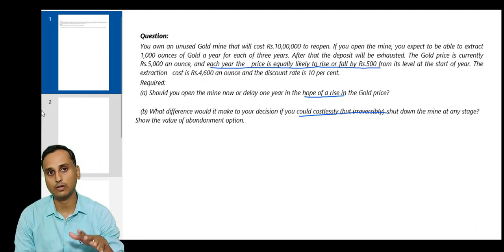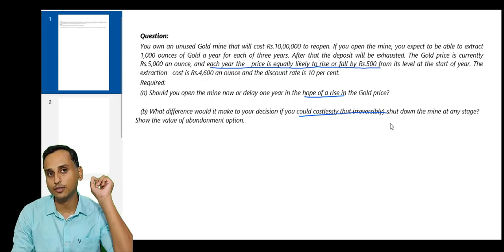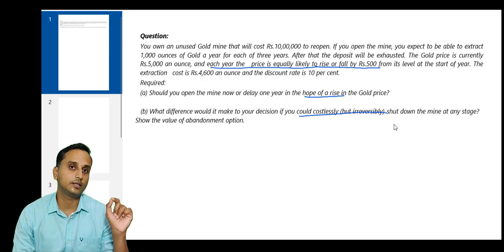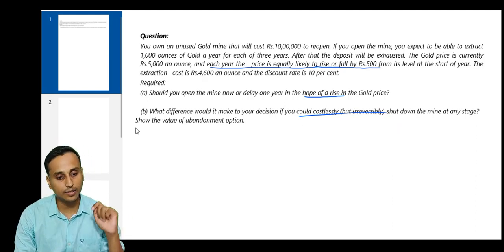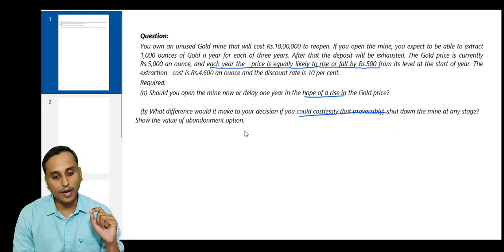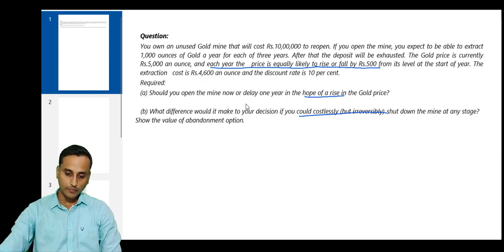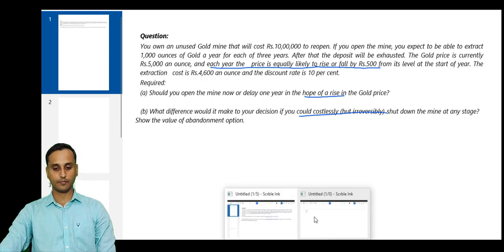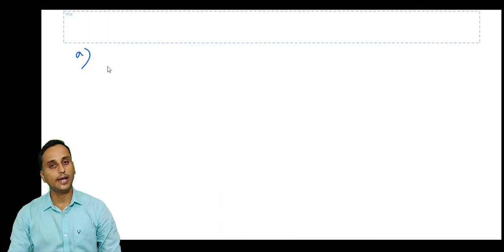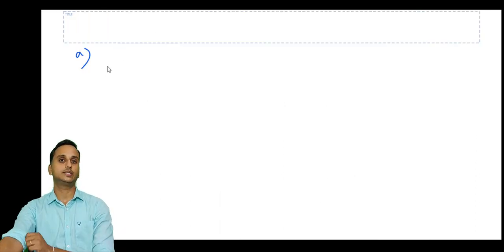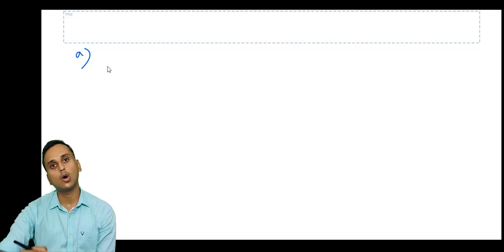Okay, we'll come to this after completing subdivision A. In order to understand this adjustment, you have to first understand the story and the mechanism going on in subdivision A. After that, what are they telling? Show the value of the abandonment option. Well, we'll come to this also later. So first, subdivision A, they're asking us to decide should the mine be opened in year 0 or in year 1.